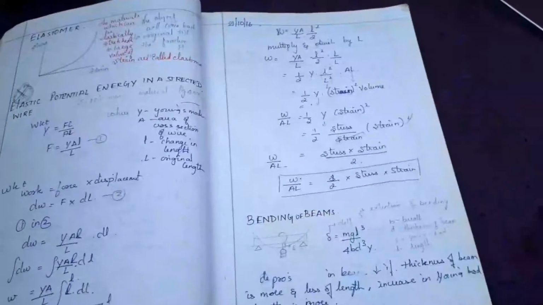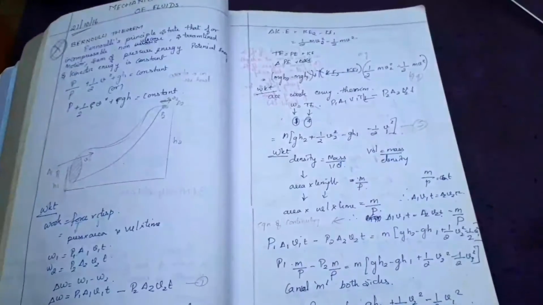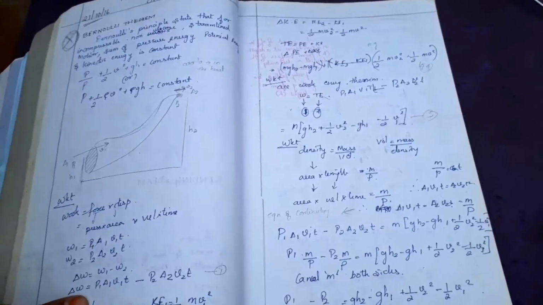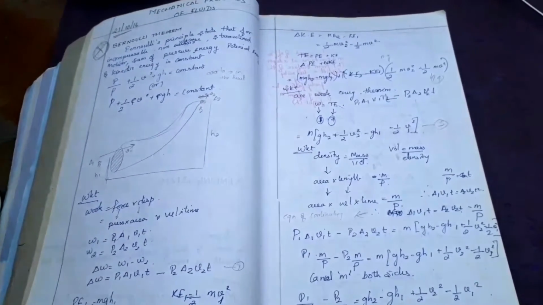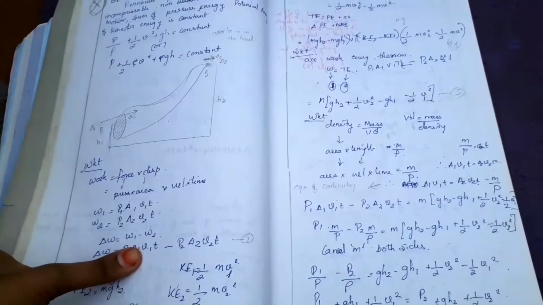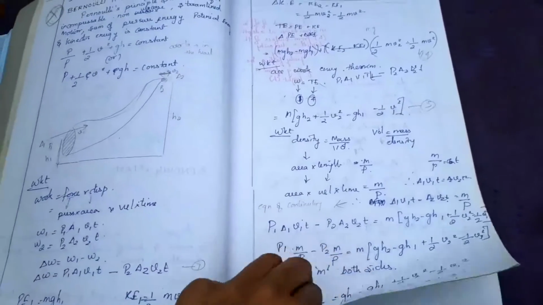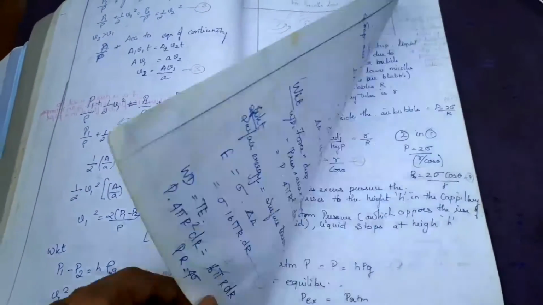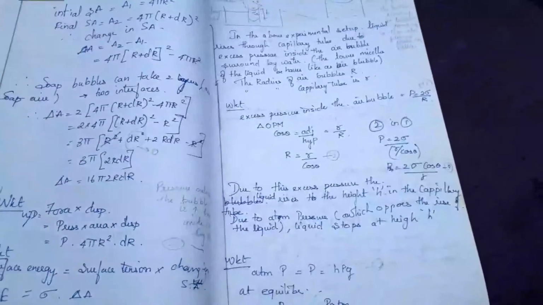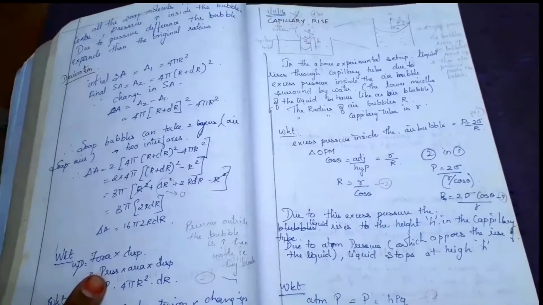So do it, study everything, solve a lot of MCQs. Little bit conceptual. In 2019-20 they asked conceptual questions, one word answers and all. So study physics and do fluids also, surface tension, capillary rise. Study. Okay, next.